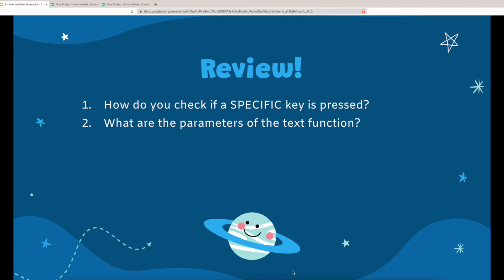Second question. What are the parameters of the text function? The text function has three parameters: message, x, and y, in that order. The first parameter, message, is a string, meaning you have to surround it in double quotes or single quotes, and it's basically the text you want to display on screen. The second two parameters, x and y, are numbers, and they represent the position of the text on screen, specifically the position of the bottom left corner of the text.